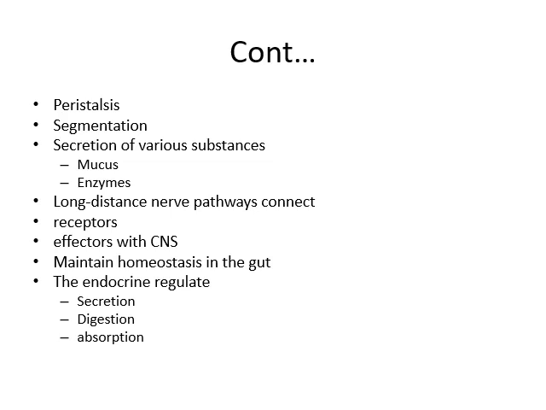Effectors will show the response. Maintain homeostasis in the gut, water and salt balance, acidity in the gut cavity, and the endocrine gland regulates the digestion, that is digestive action, secretion and the absorption.